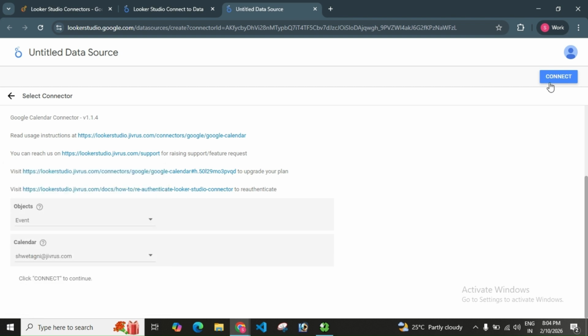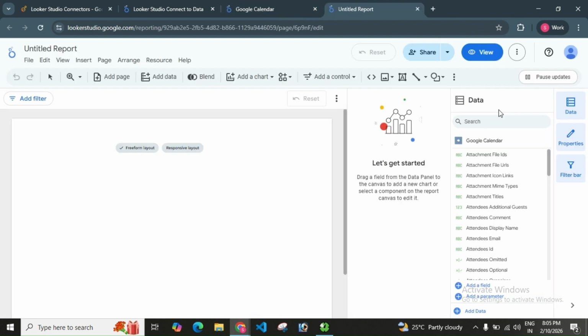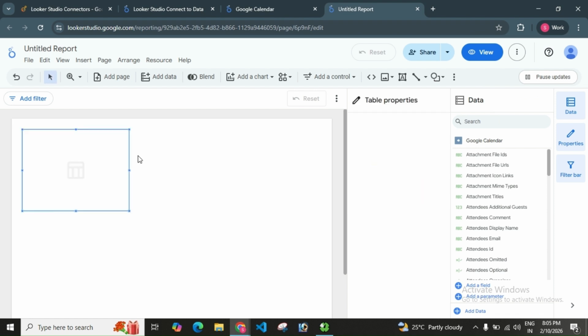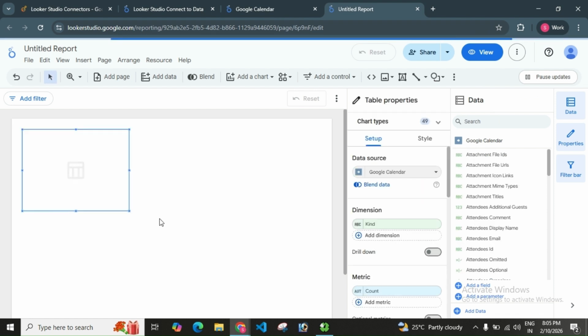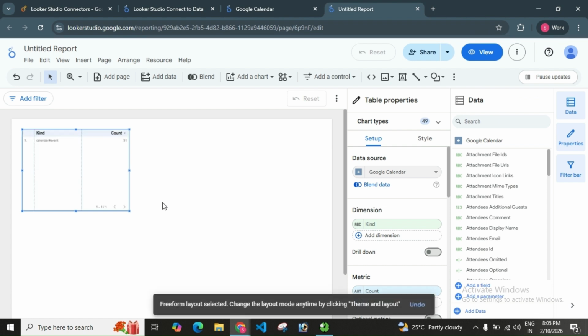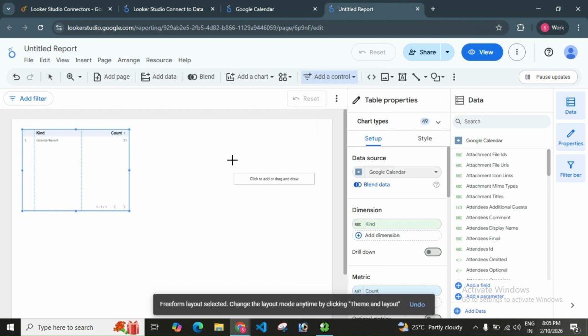After selecting these options, click the Connect button. You will now be taken to the schema page, where you can view all supported fields along with their data types. Click Create Report to proceed. This opens the report page, where you can add the required fields and start building your dashboard. Let's add a date range to the report and create charts as needed.